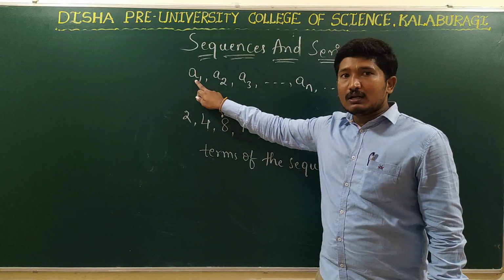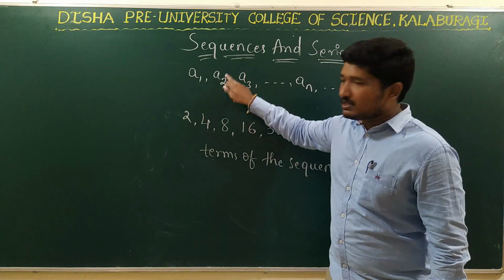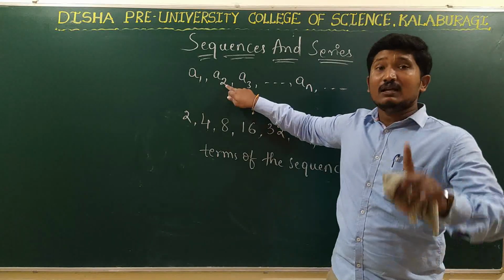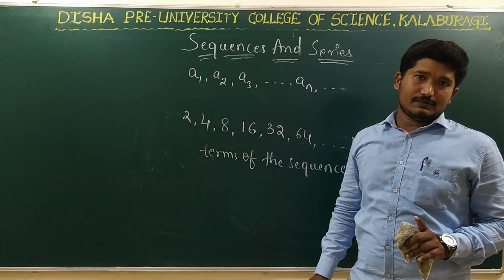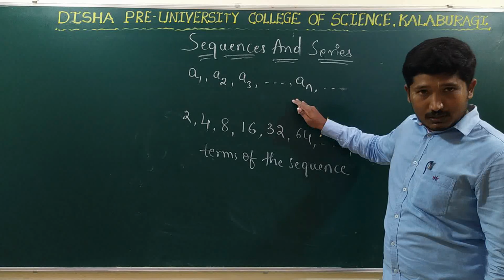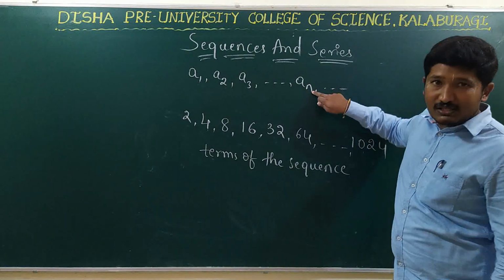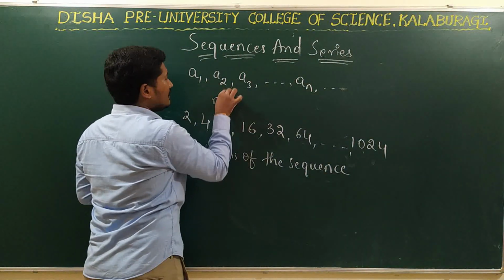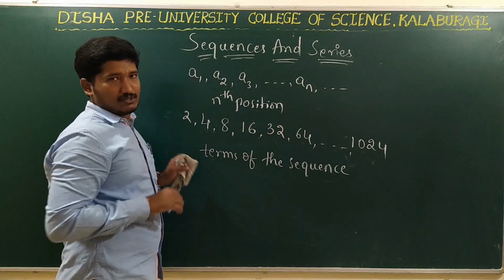All these subscripts define the position of the element. A1 means what? The element present at the first position. A2 means the element present at the second position. That is, this subscript shows what? The position at which the element is present in the sequence. Right? So this is how you denote the terms of the sequence in general. Here n means nth position. That is, the element is present in the nth position. N can be any natural number.